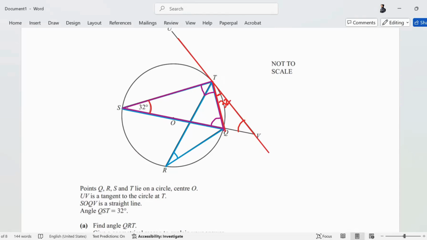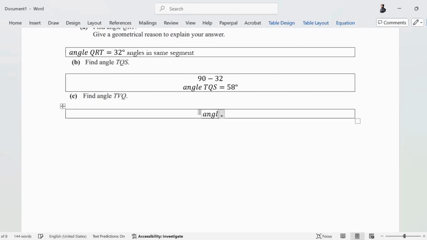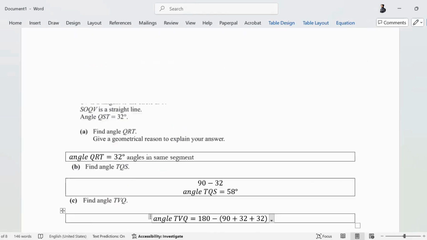So now let's focus on triangle TSV. I know two angles of TSV. One angle is 32, one is 90 plus 32, and I need to find the third angle. How do I do that? From 180, subtract 90 plus 32.